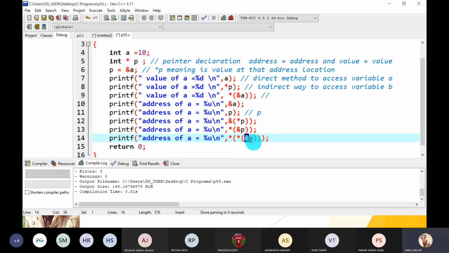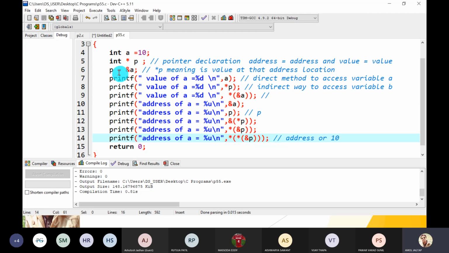Address of P, yes, it is valid. Its value is again 100, which gives you the address of A, and again its value. What is the output of this last line? 100 is an address, and its value is 10.